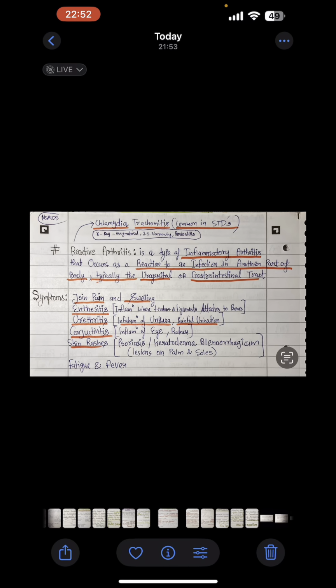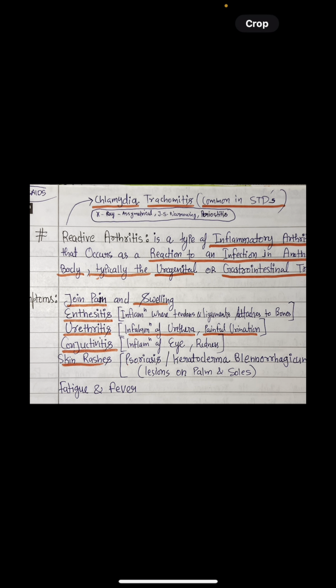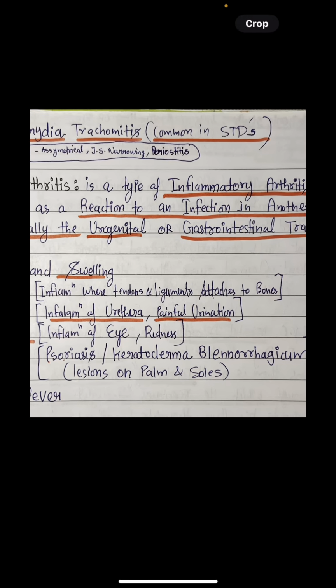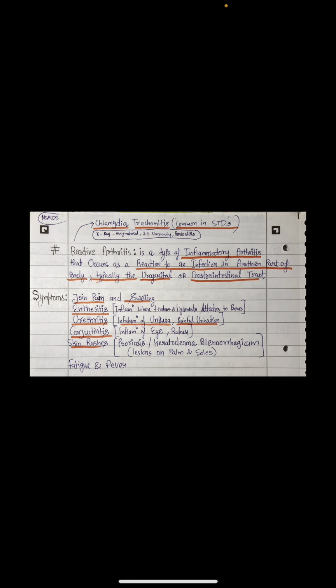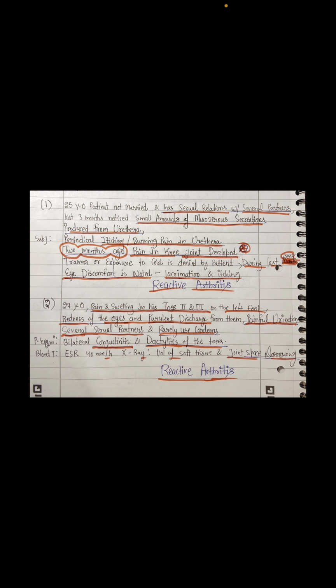This is common in SCD. So the symptoms which we are going to see in the patient are joint pain, urethritis, conjunctivitis, and skin rashes. Sir, all of them are explained in brackets. Please have a look over them. However, the question, let's see how the patient complains.